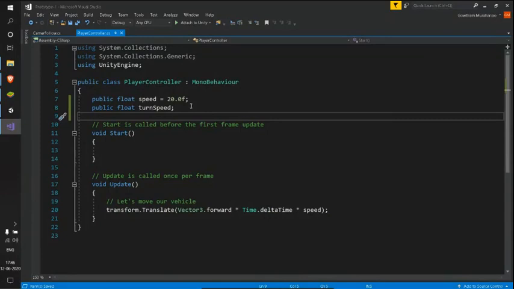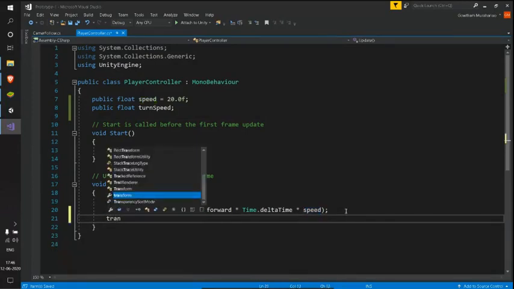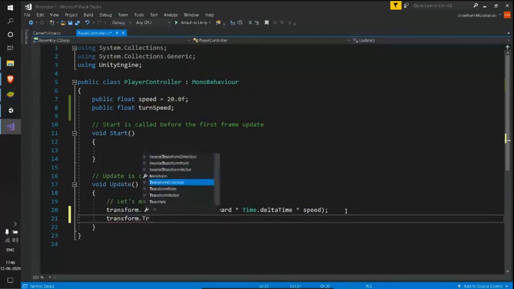So I have this turn speed now, and I'll use this turn speed variable to translate or to slide along the x-axis. Here we have used our speed variable to translate along the z-axis, and now let me show you how to do the movement in terms of the x-axis.